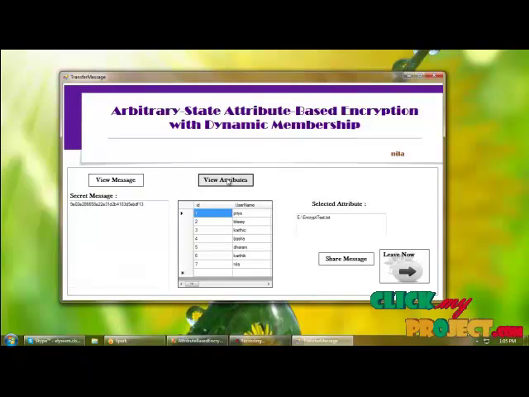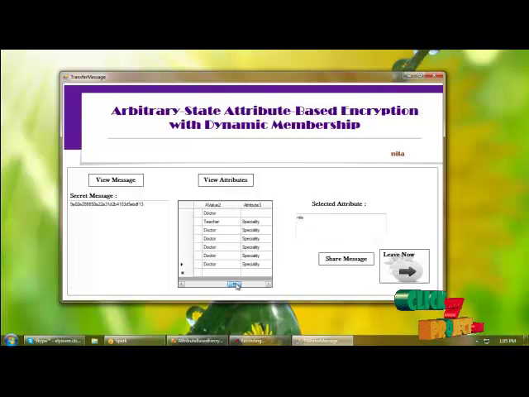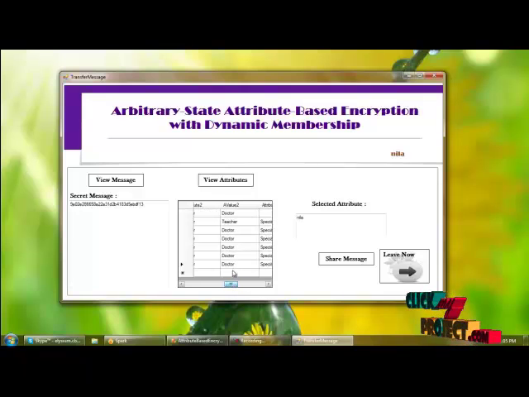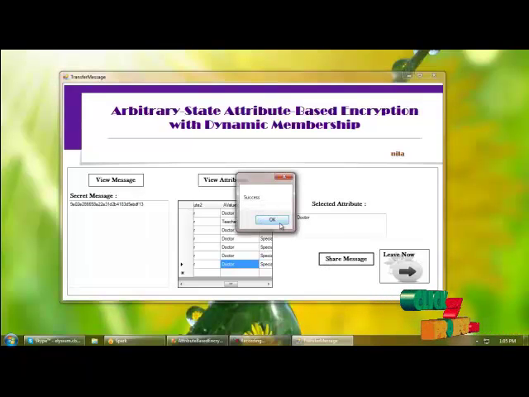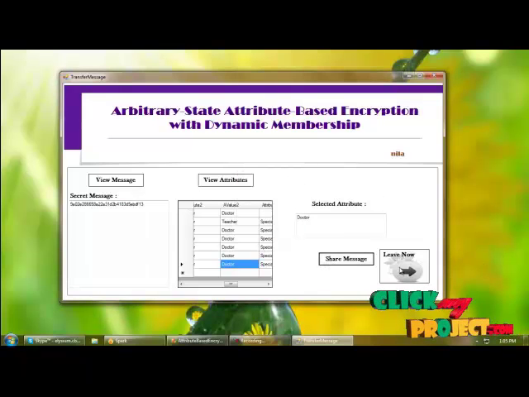Here we can view the attributes. Here I am selecting an attribute. So I am selecting doctor here. Whoever has the doctor attribute value can decrypt the message. So I am sharing the message. Successfully shared, leaving the current user.